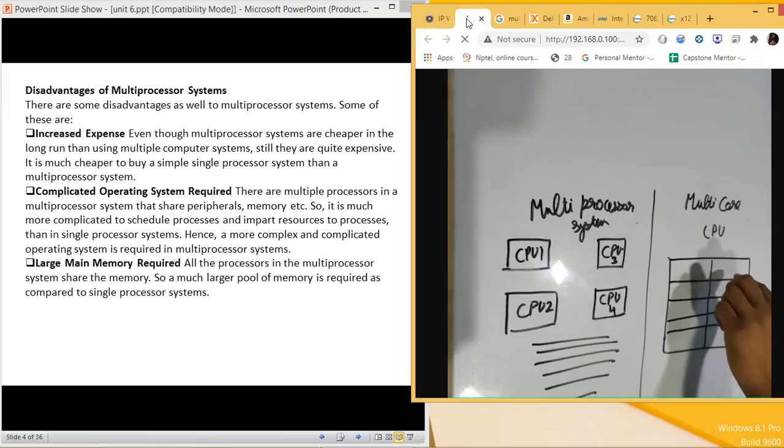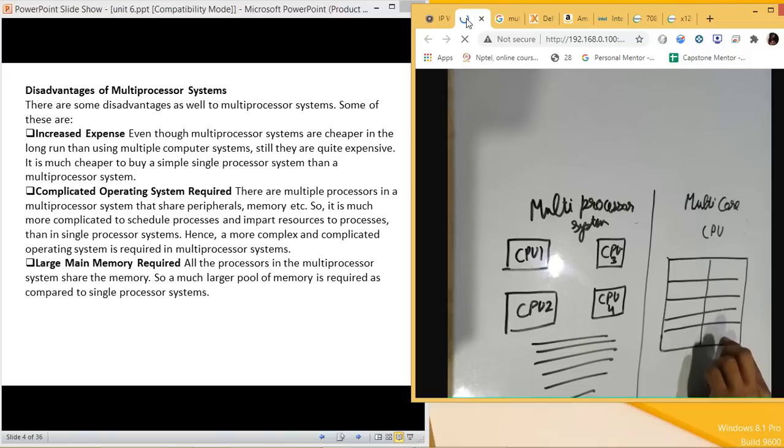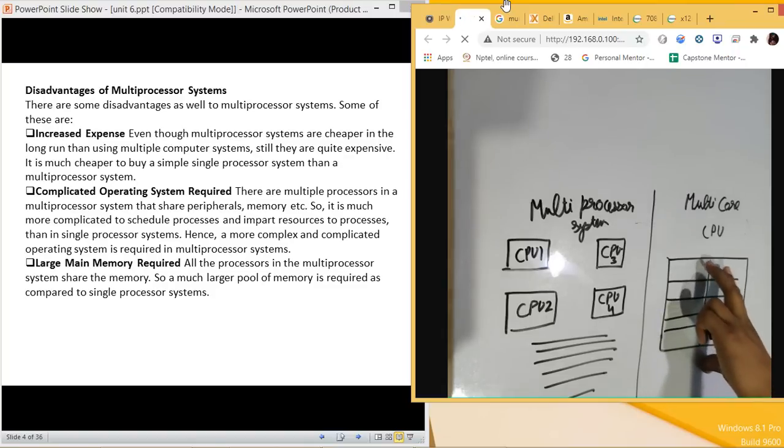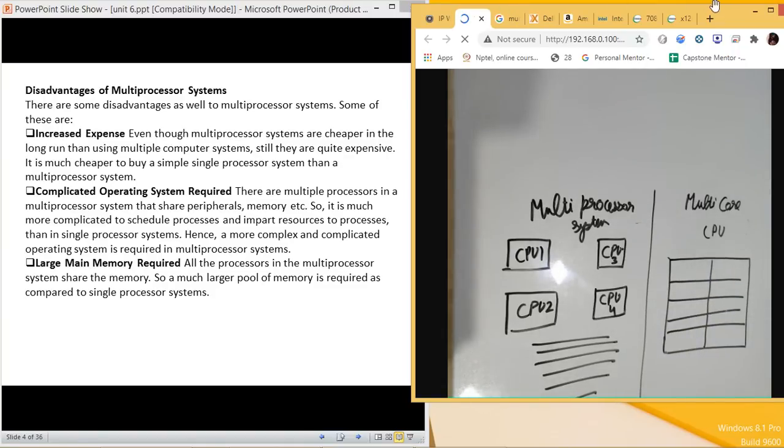Core 1, Core 2, Core 3, Core 4, Core 5, 6, 7, 8, 9, and 10. 10 different cores, but on a single processor. Now, how is it possible to have a single processor with 10 cores? It is possible if we reduce the size of the core. That is what they are doing.